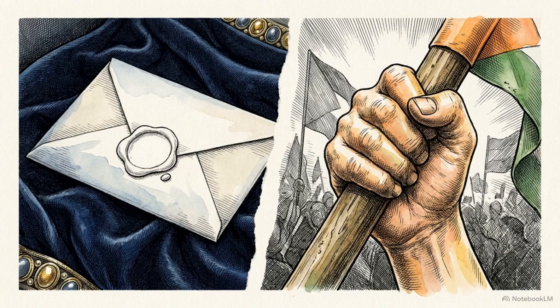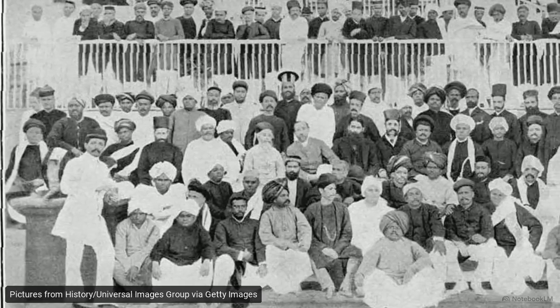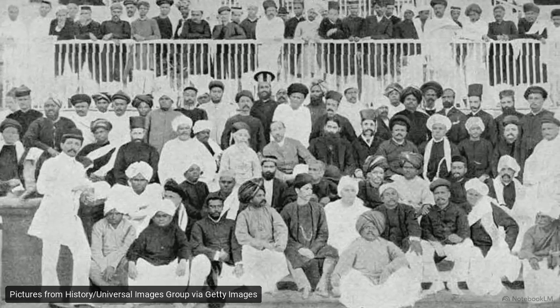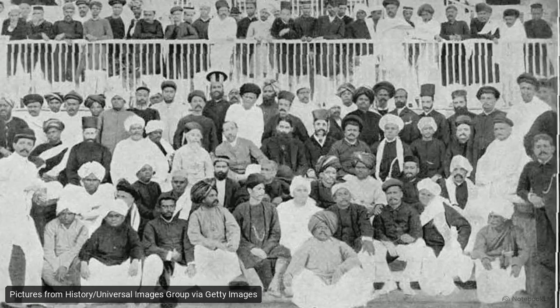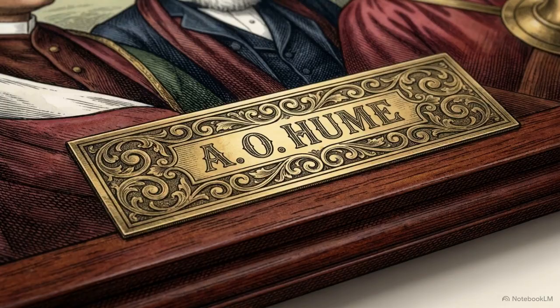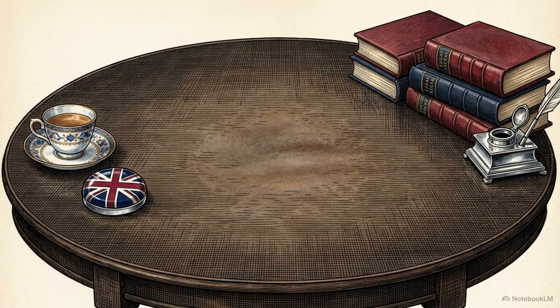Node 1. Bombay, December 1885. This is the first gathering of the Indian National Congress. The safety valve theory suggests the British engineered the Congress to vent rising Indian dissent through a controlled, harmless channel. But Indian nationalists counter this with the lightning conductor theory.